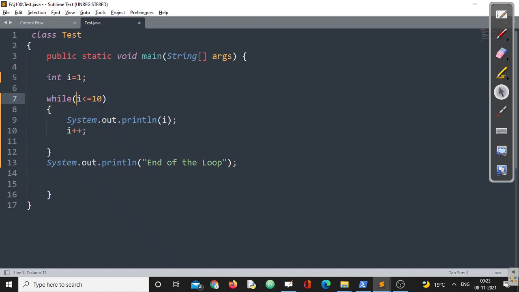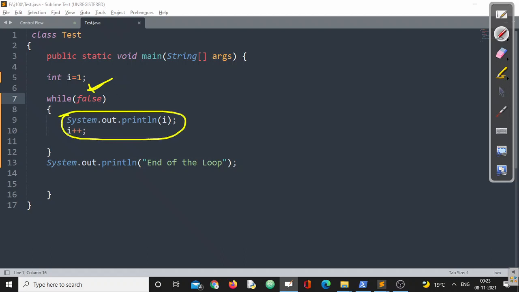Similarly, suppose I write false here. Again, false is a compile time constant, a boolean constant. As per the rule, this is completely valid, no problem in that. Now, listen to this carefully. If this is false, I repeat, if this is false, which statements cannot be executed in their lifetime? These two statements.